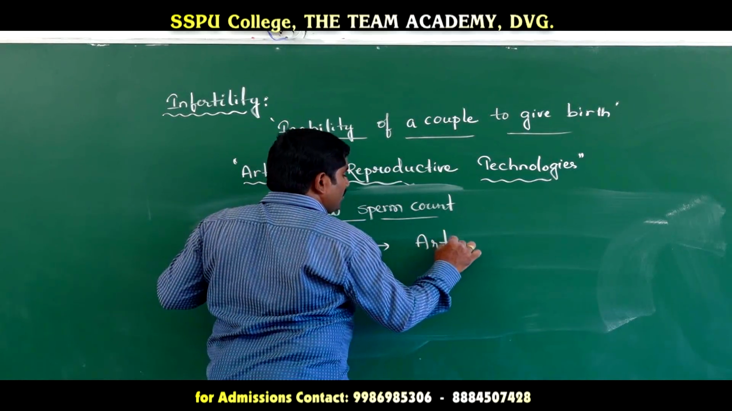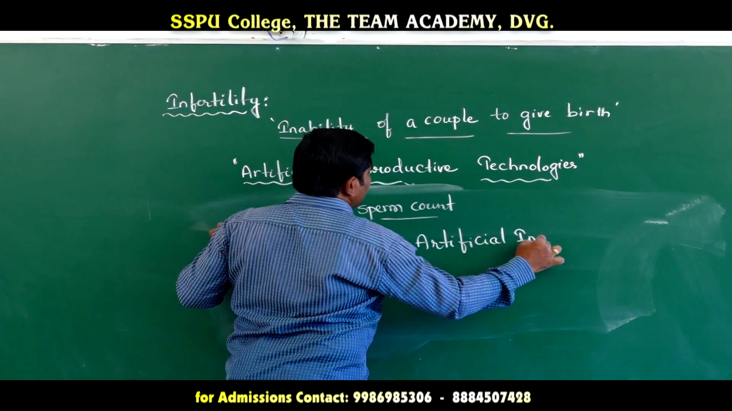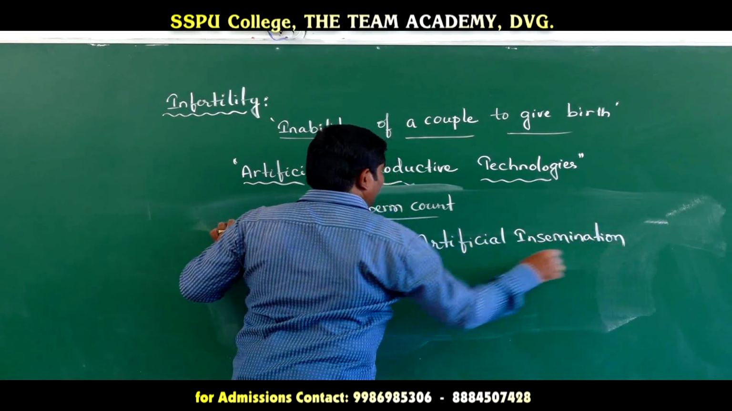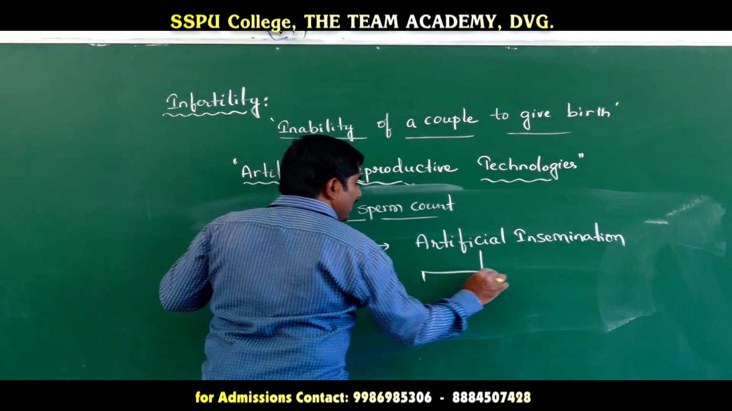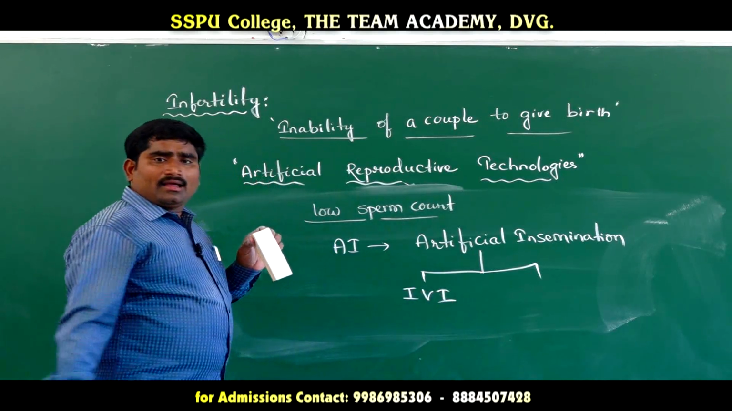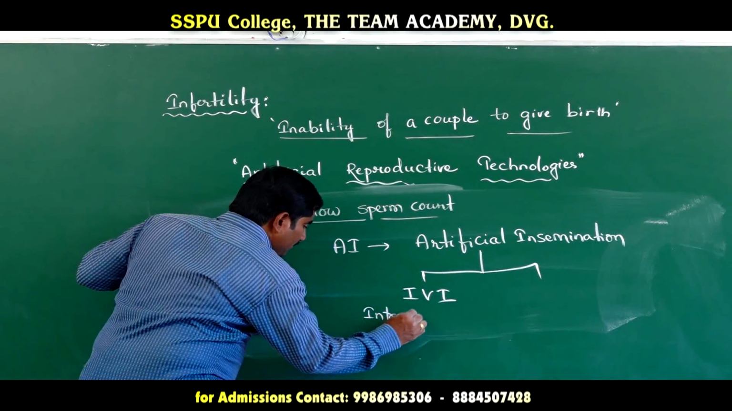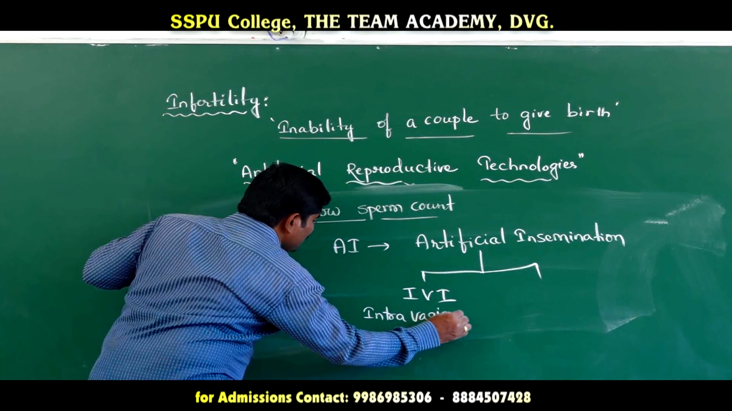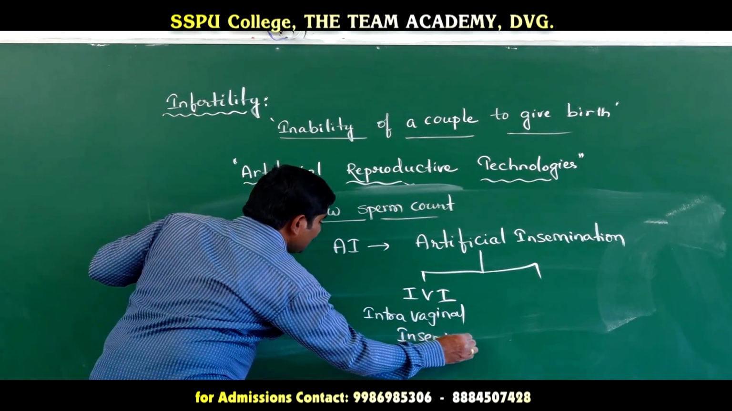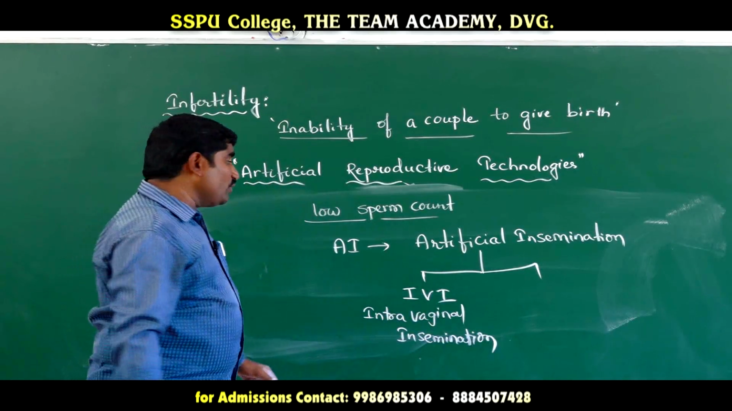In artificial insemination, two types are there. The first one is, if the sperm is inseminated into the vagina, that is called IVI, intravaginal insemination. In this case, the sperm is inseminated into the vagina.